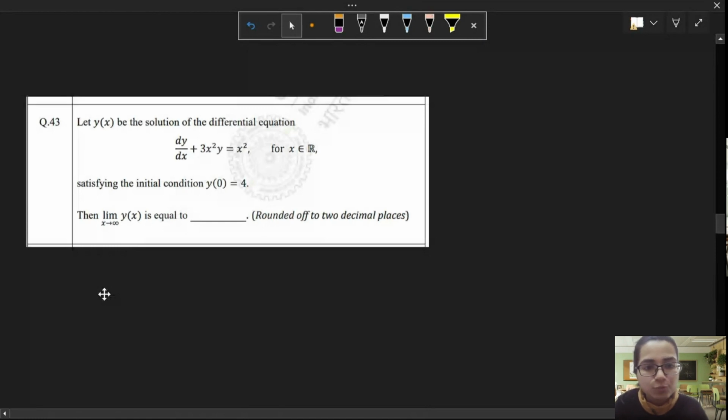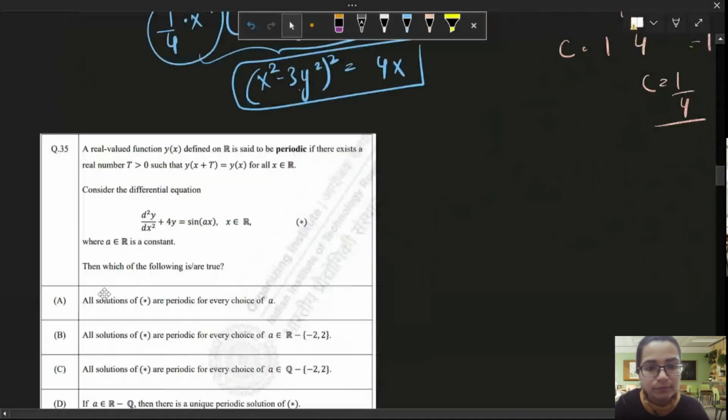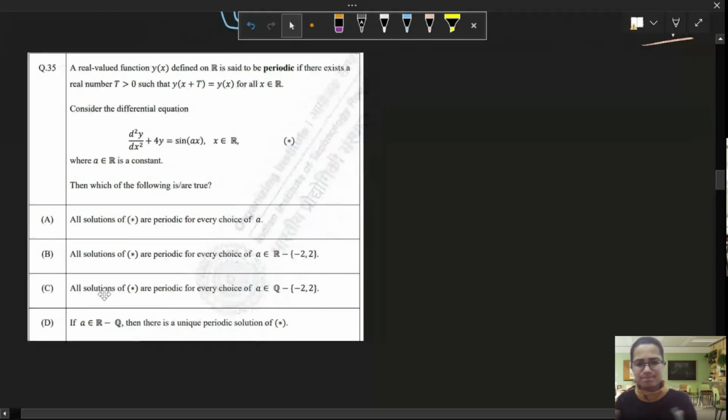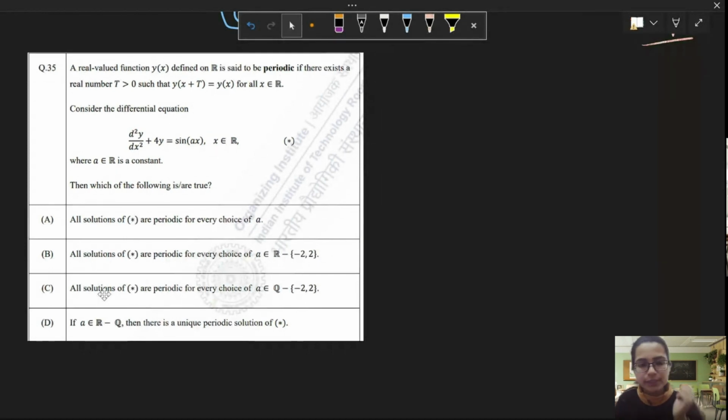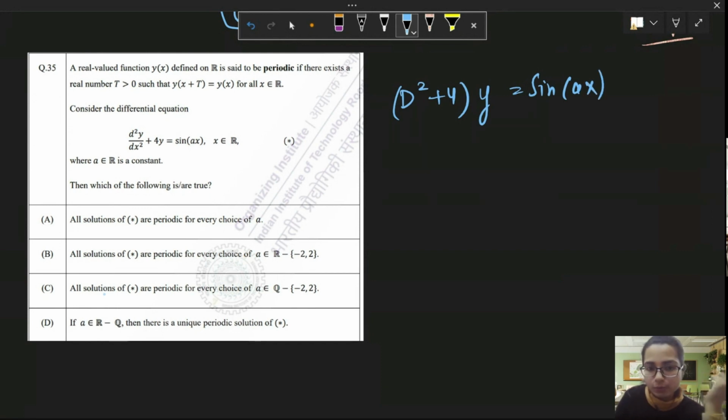Okay, now let's move on to this question. This is an interesting one. This is a linear differential equation. We'll solve it with auxiliary equation and particular integral. It has constant coefficients. So if I write this in a simplified form, I get this. But a is unknown and the options are made according to a. What choice of a do we have? And in the above statements, they have given the definition of a periodic function. So let's see how it will help us.